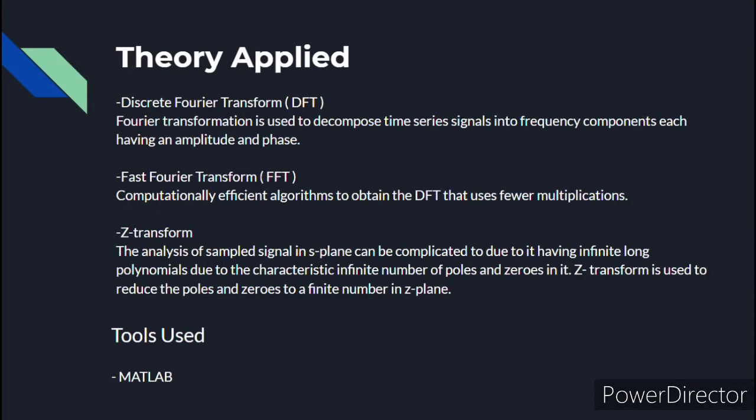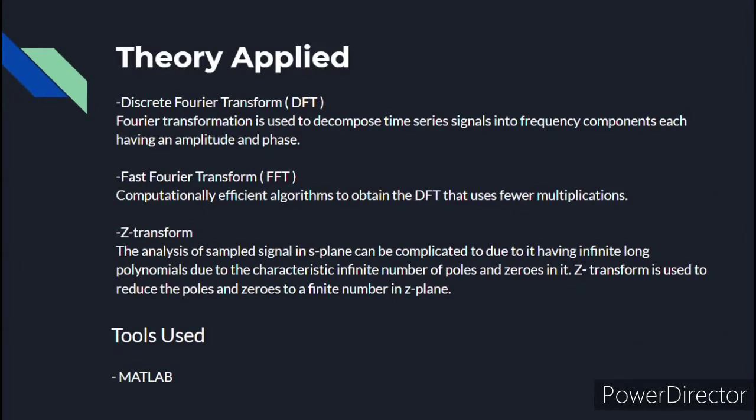Okay, for the theory applied, we use the discrete Fourier transform (DFT), which is used to decompose time series signals into frequency components, each having an amplitude and phase. Next, we use a fast Fourier transform (FFT), which is a computationally efficient algorithm to obtain the DFT that uses fewer multiplications. Next, we use Z transform.